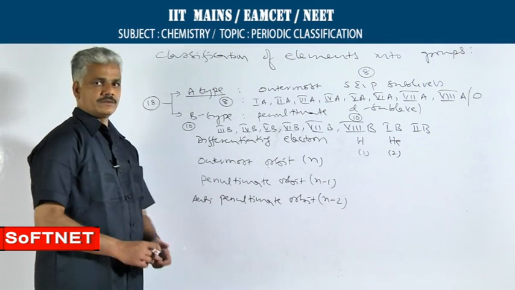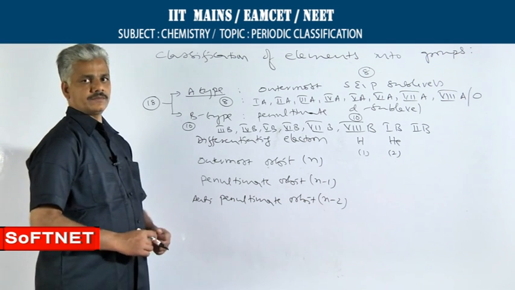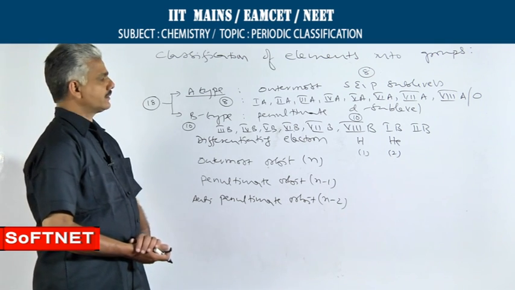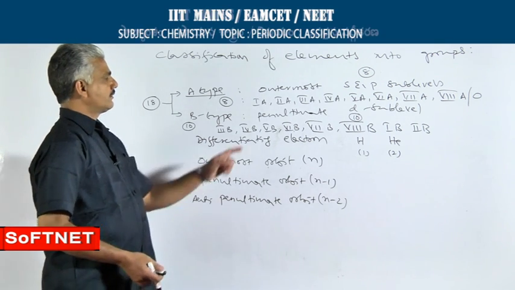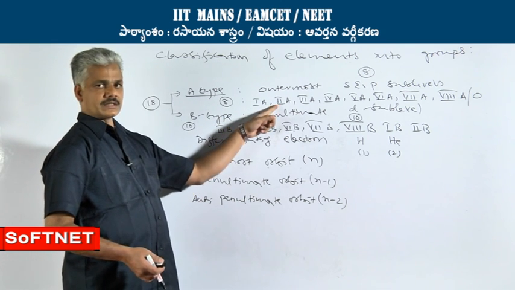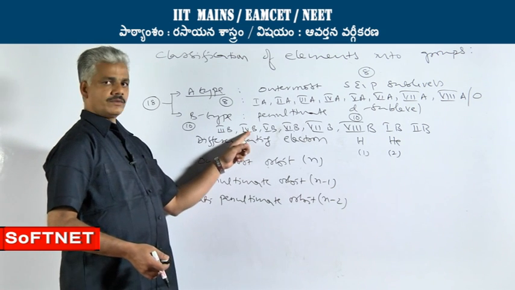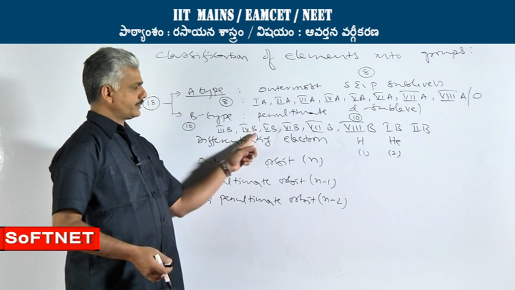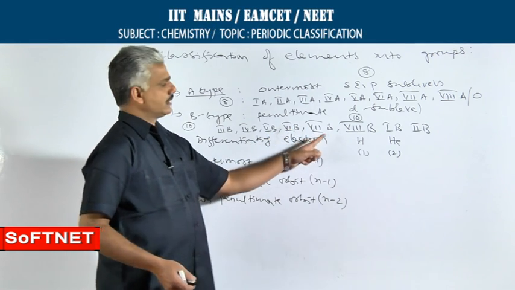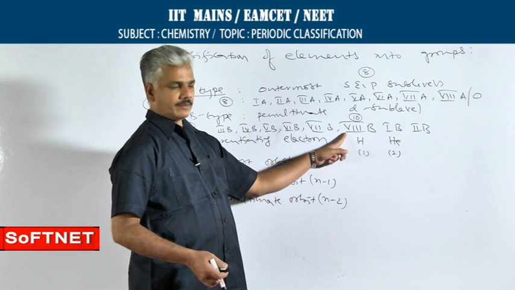To avoid this confusion, IUPAC has suggested the usage of normal integers in the sequential order. So, according to which 1A group is called as first group, 2A is called second group, 3B is called as third group, 4B is called as fourth group, fifth group, sixth group, seventh group. In the 8th B, there are 3 groups clubbed together.